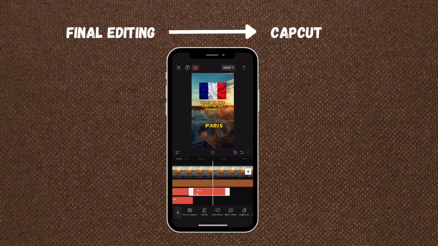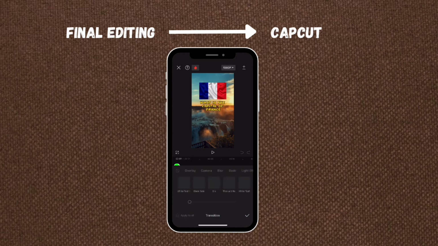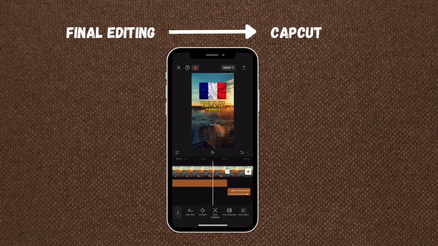Let's add transition for the next question. I will not be fully editing it. I just want to show you. Click on the circled part, select your preferred transition. I'm adjusting the text for the next question. This is where you add the whoosh sound for the transition.